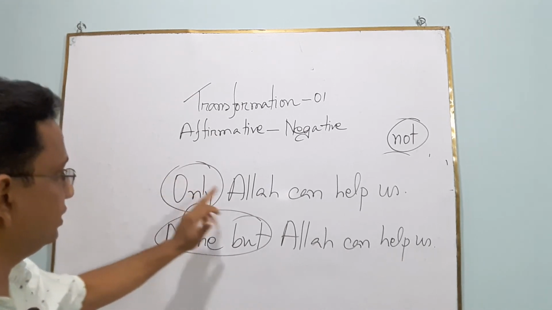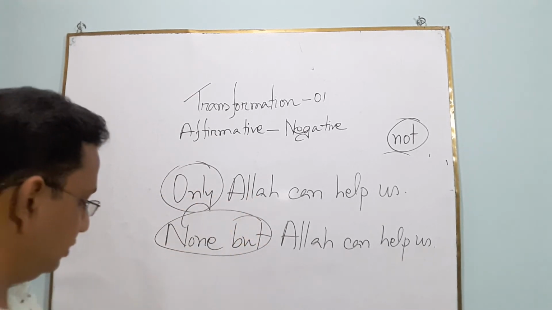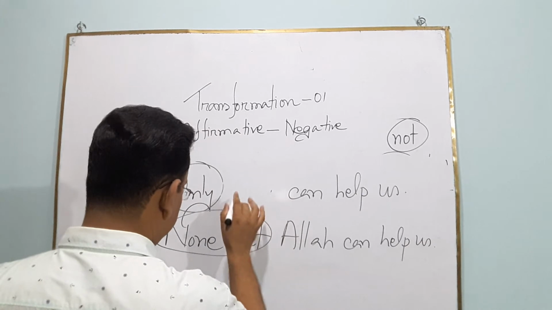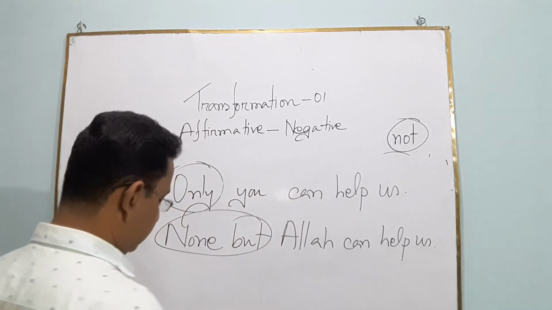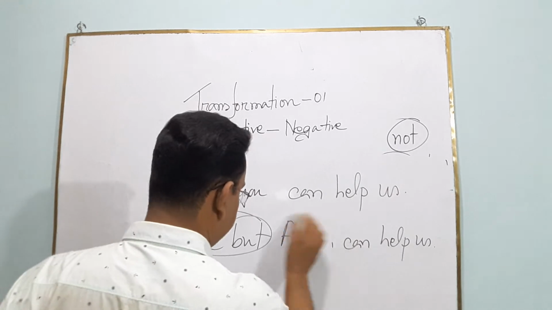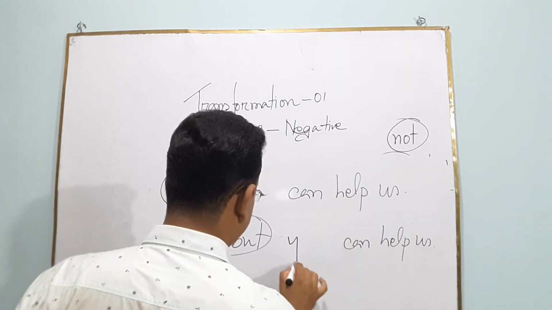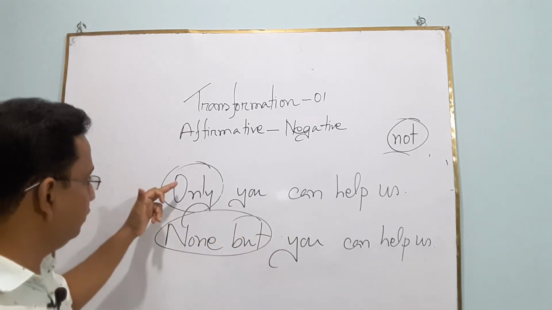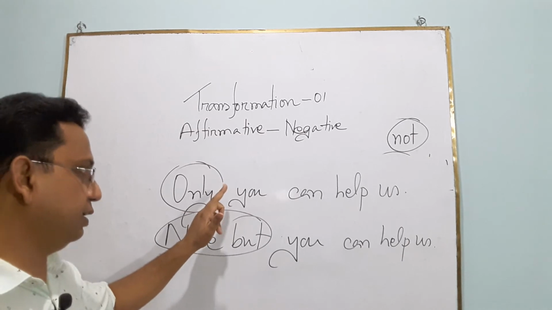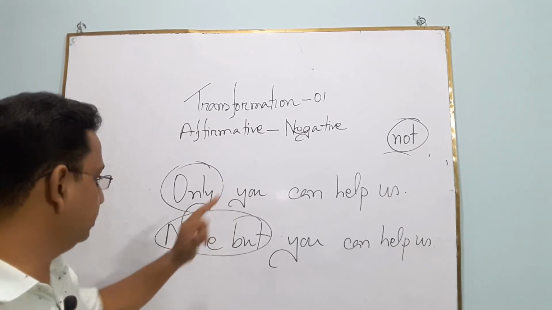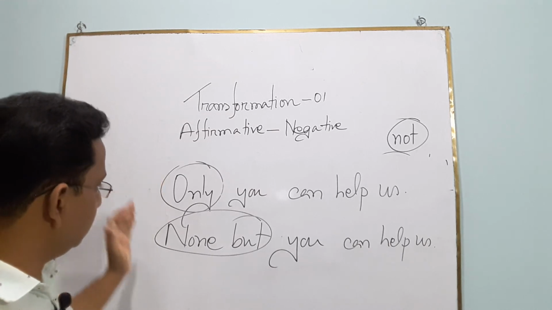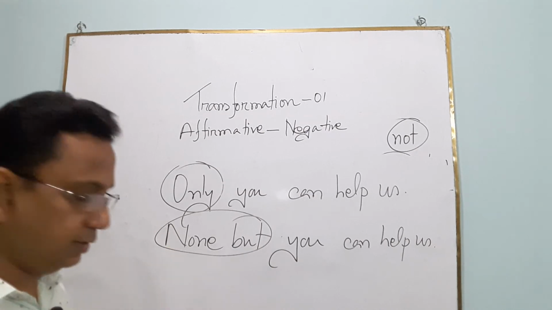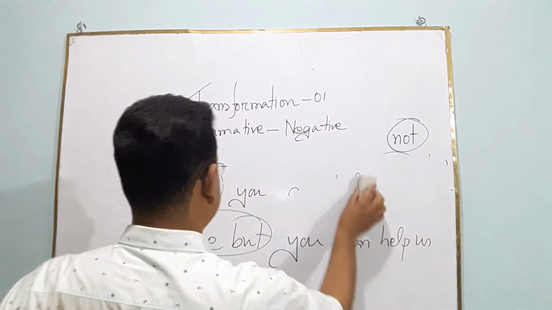When we find only with Allah or a person, okay? If you want to use a person such as only you can help us, that's the same. We can use you in this sentence, okay? Only you can help us, none but you can help us. That means if you find only with a person or Allah, that means God, creator, then you must use none but instead of only, and that's the rule, nothing else. Very easy, okay? The fifth sentence is